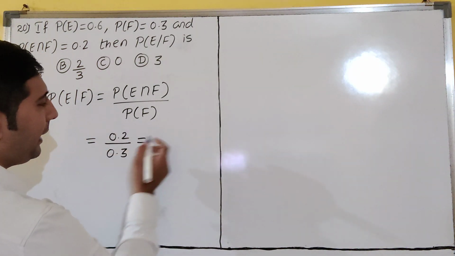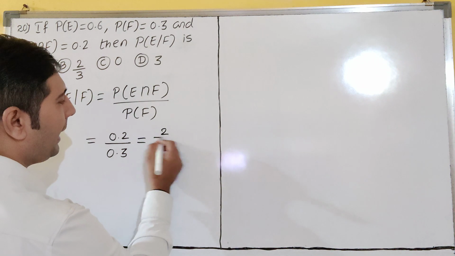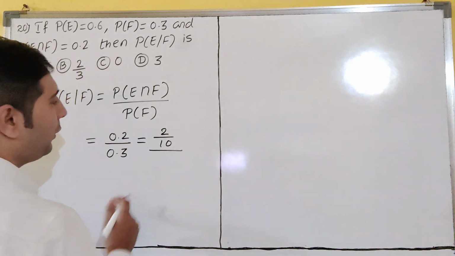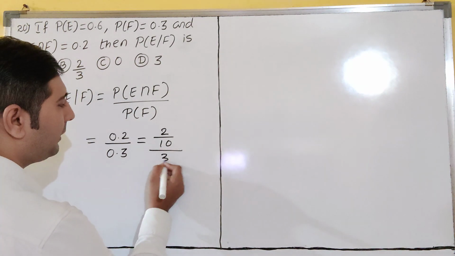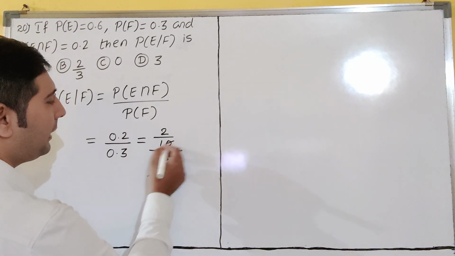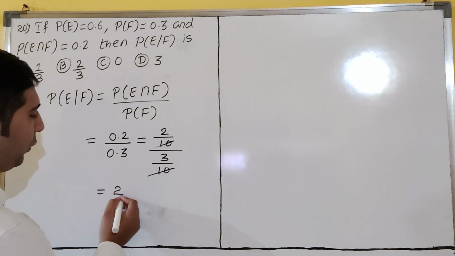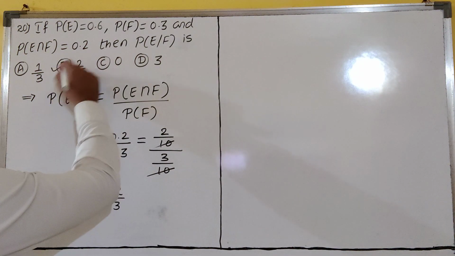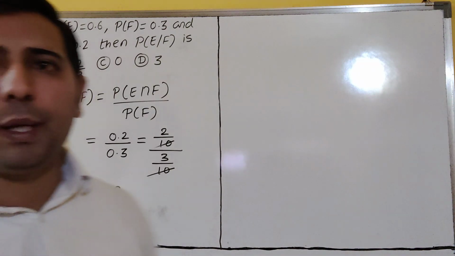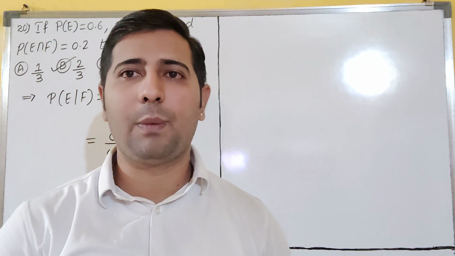0.2 means how many decimals are there? 1. Then I can write it as 2 by 10. 2 by 10 is nothing but 0.2, dear students. 0.3, 3 by 10 we can write. 10 get cancelled. What is your answer? 2 by 3 is our required answer, my dear students. That is there in B option. B for bingo. Bingo is our answer. We'll see the next question. Please copy this.